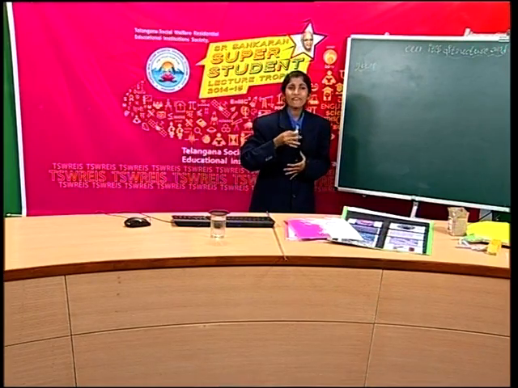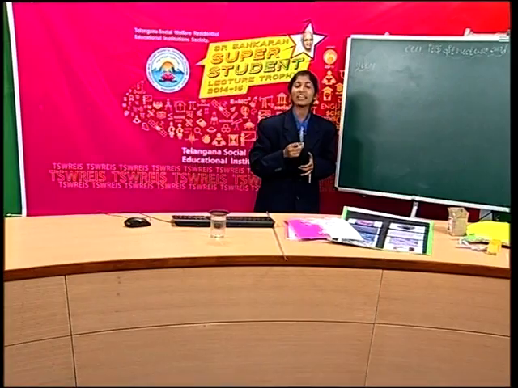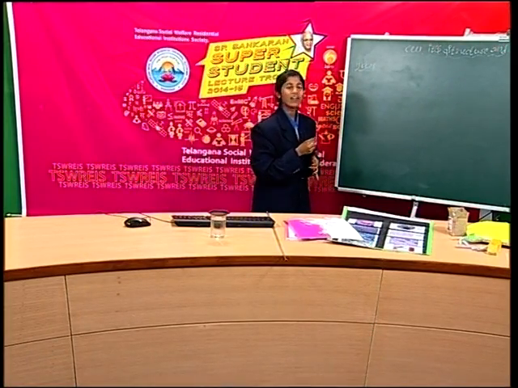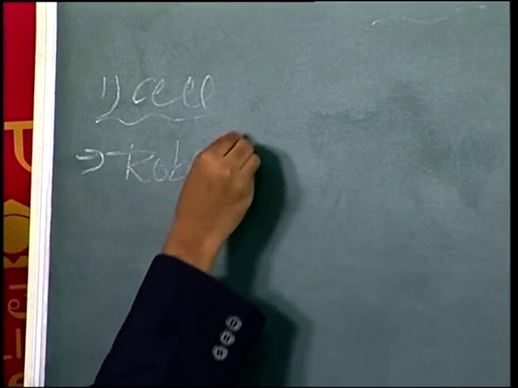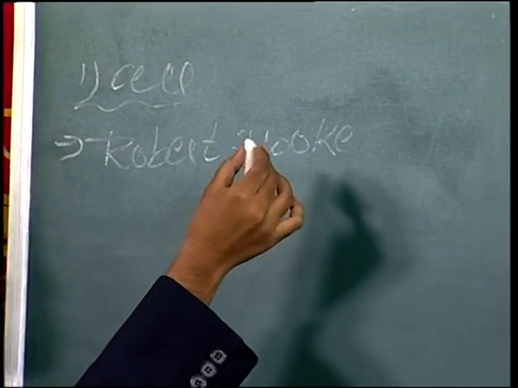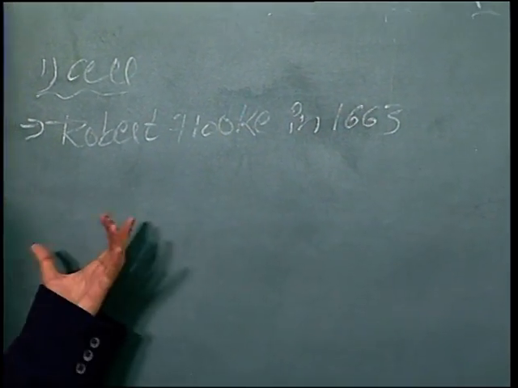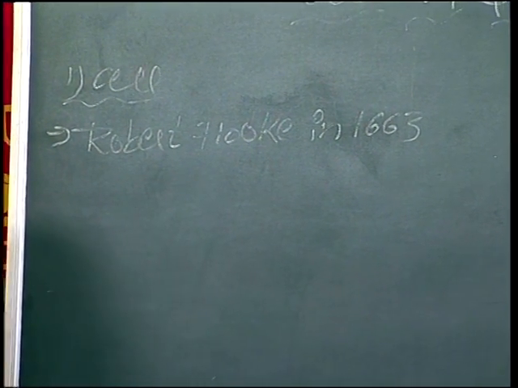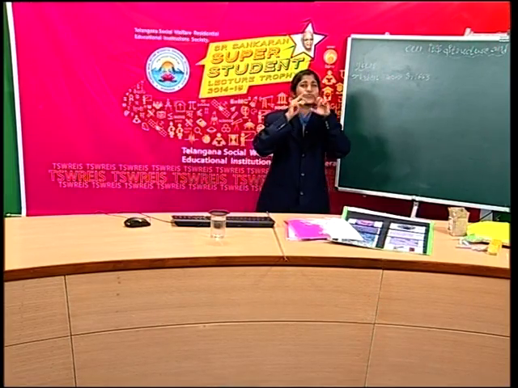Who discovered the cell? The cell was discovered by Robert Hooke in the year 1663. Cell means it's like a small chamber, like a small room.